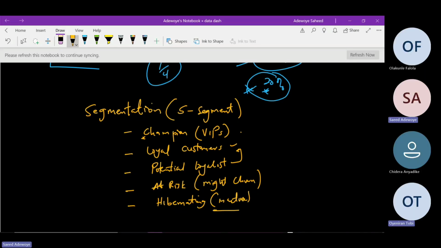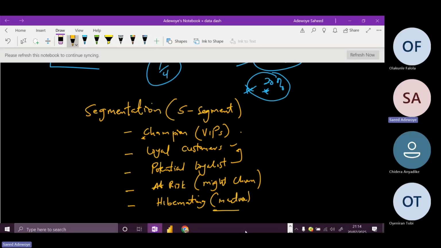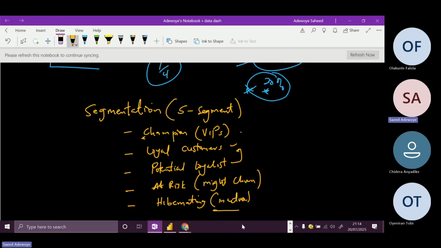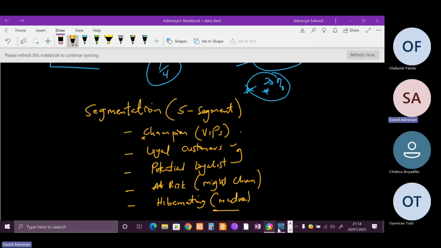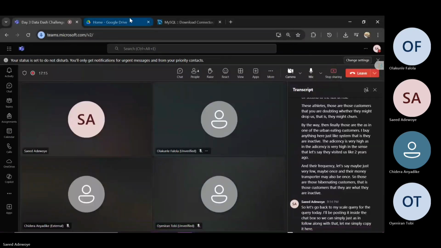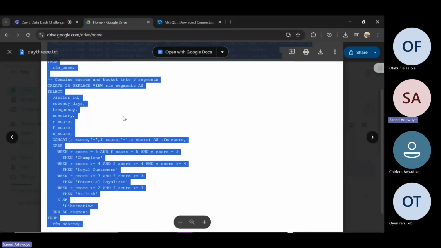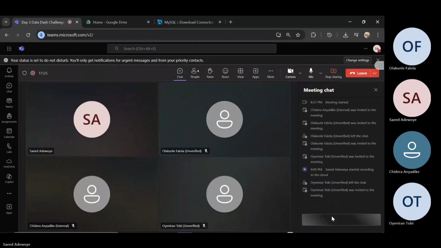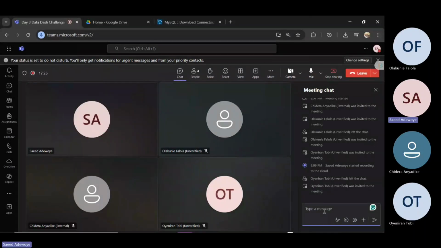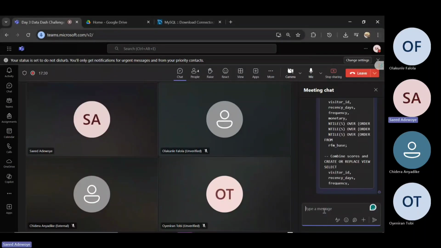So let's go back to our MySQL query. For the query today, I'll be posting it inside the chat box, so we can simply follow along with that. Let me simply copy it here. Here it is over here. Control-C. So we can simply copy the query. It's right there in the chat box.